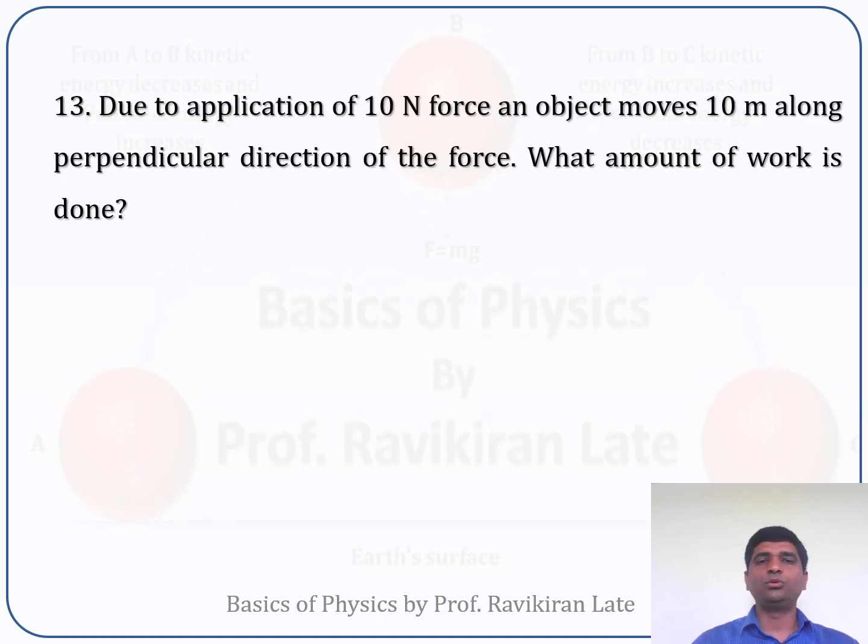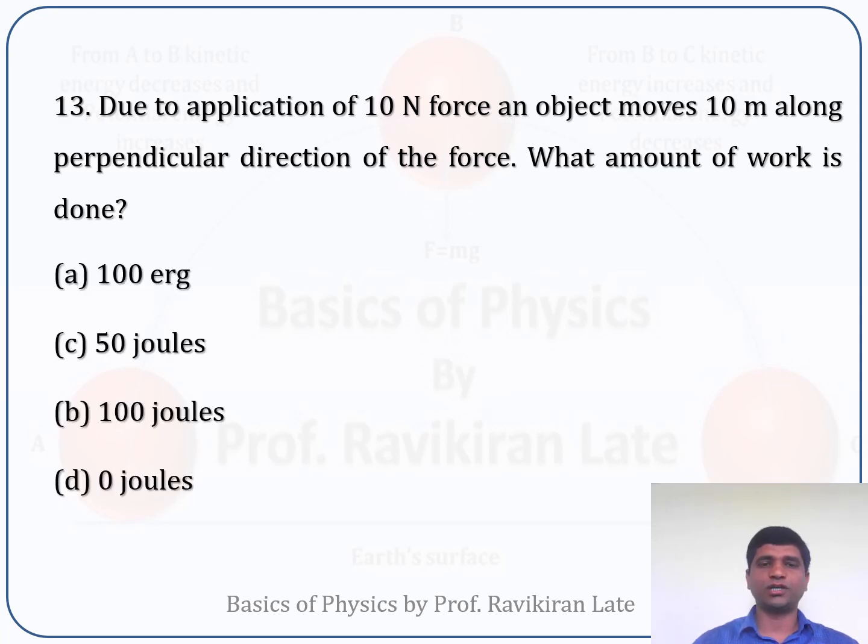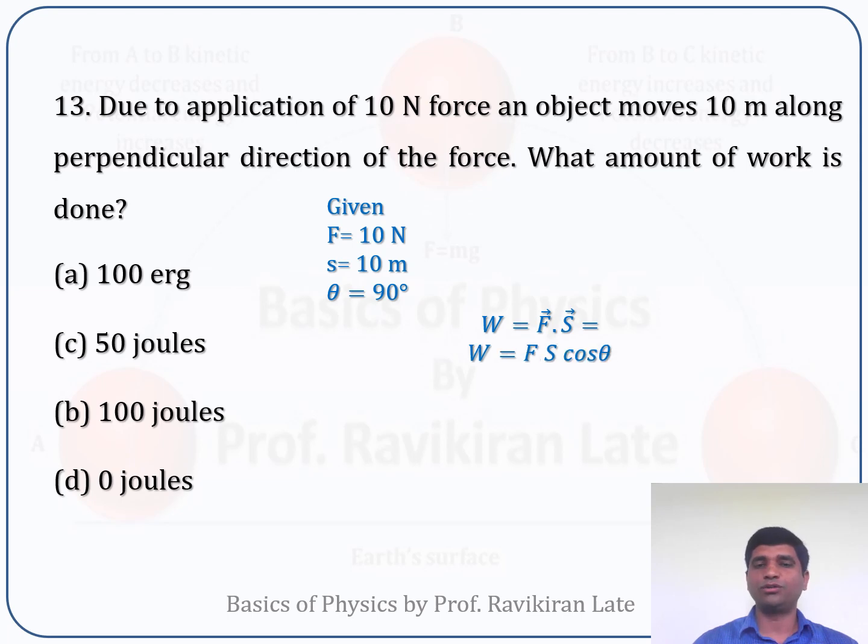Next question: due to the application of 10 Newton force, an object moves 10 meter along the perpendicular direction of the force. What is the amount of work done? The options are 100 erg, 50 joules, 100 joules and 0 joules. In this case, the force is given as 10 Newton. The object is moving along a 10 meter distance, but the direction in which the object is moving is perpendicular, so theta is equal to 90. We know that work done is the dot product of force and displacement, which is Fs into cos theta.